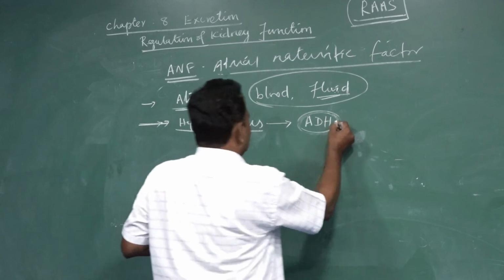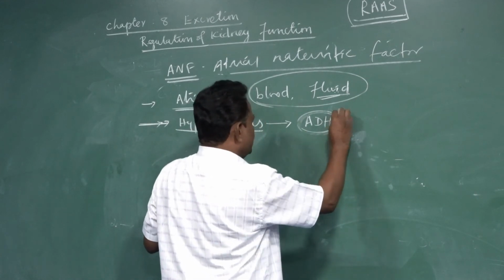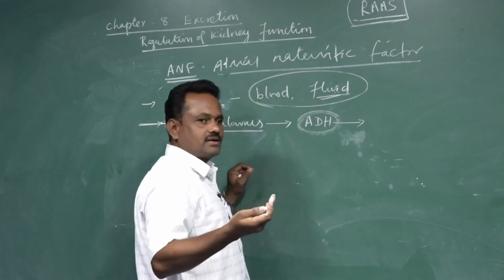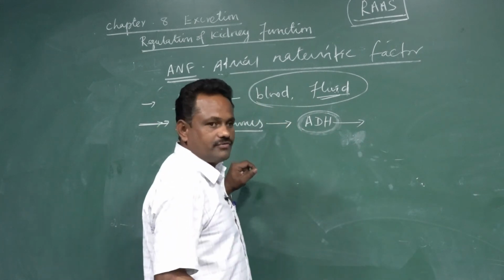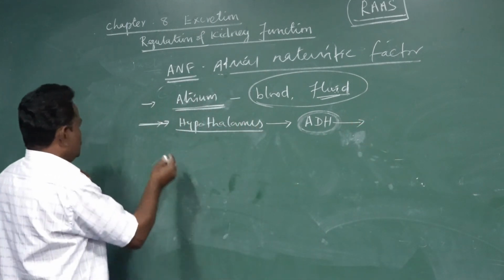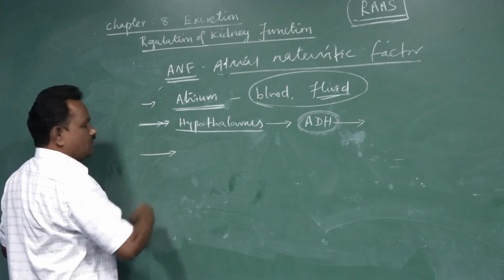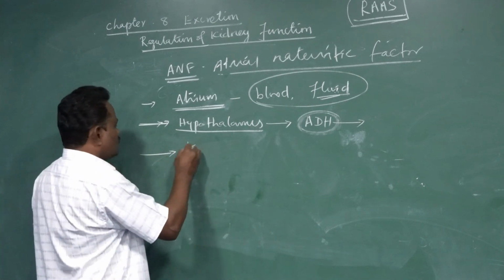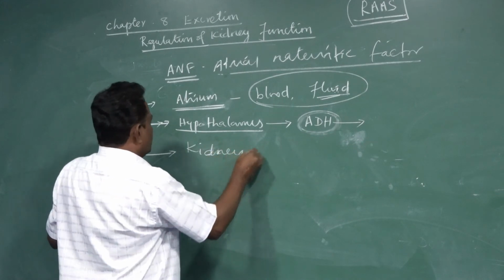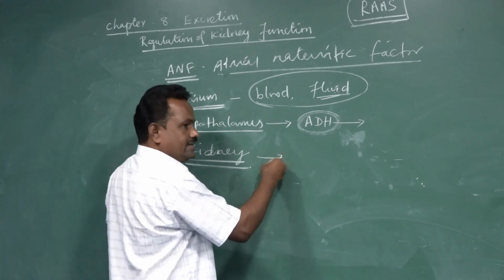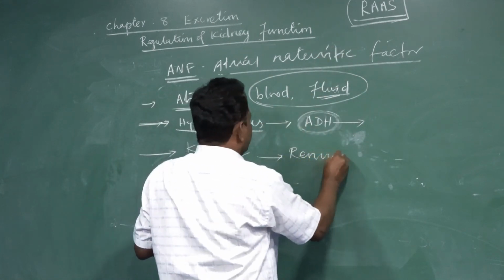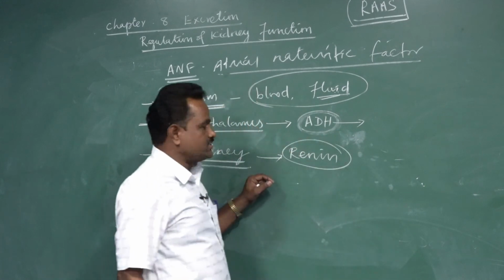When ADH secretion is less, automatically the excess water present in the glomerular filtrate is eliminated in the form of urine. So blood pressure decreases. And when the atrial natriuretic factor is released in the blood, it also reaches the kidney. Here in the kidney, as we discussed earlier, the RAS system, especially the releasing of renin, is completely inhibited or prevented.